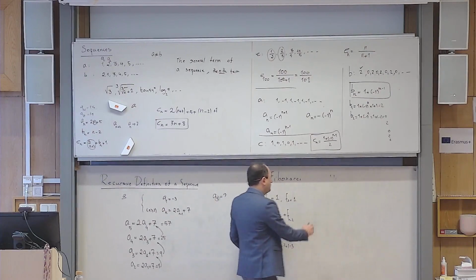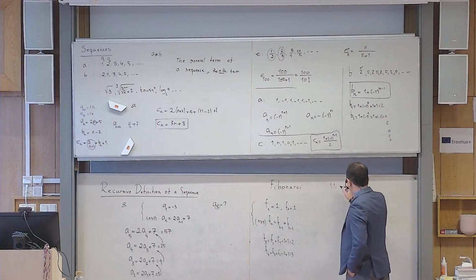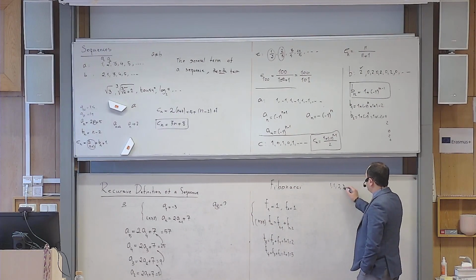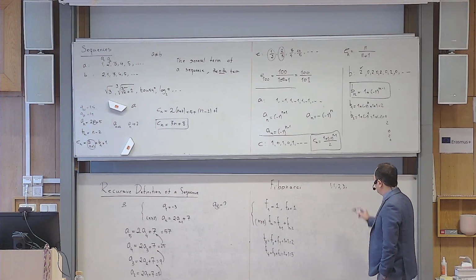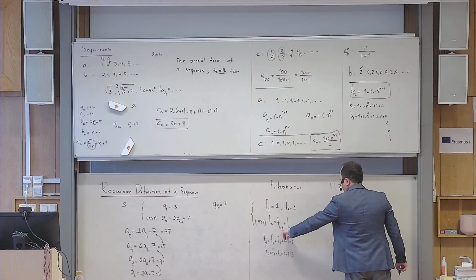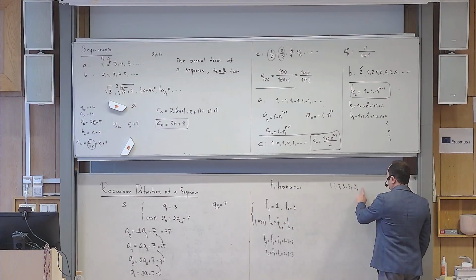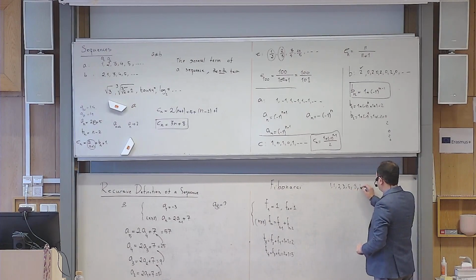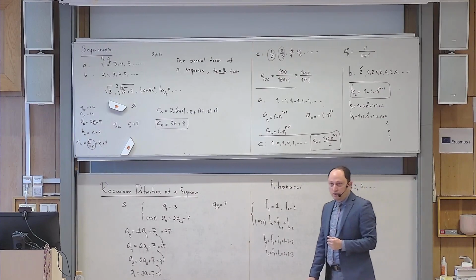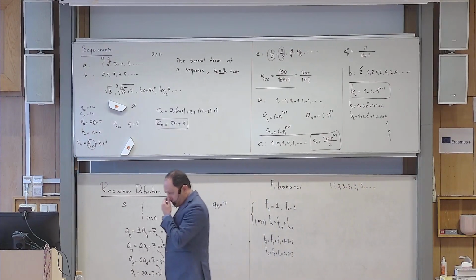So you see that the first term is 1, the second term is 1, the third term is 2, the next term is 3, and of course you can guess what's coming. 5, what's next? 8, because every term number n is the sum of the 2 previous terms. So if I want to go here, I have to go backwards 2 steps and add them, it becomes 13. And then this continues. Yes? So that is the Fibonacci sequence.